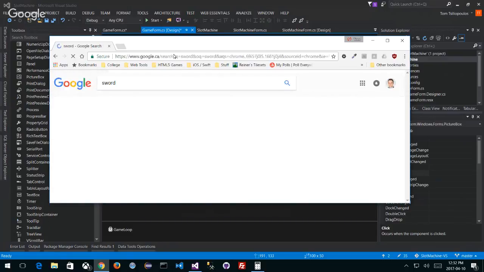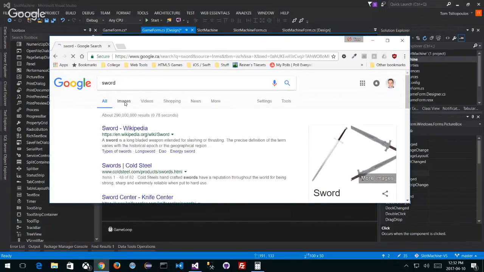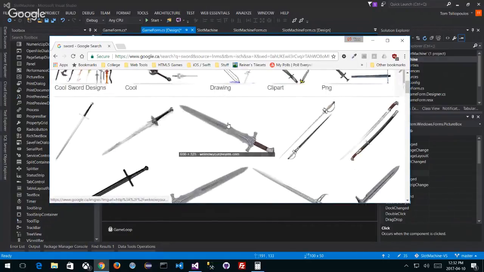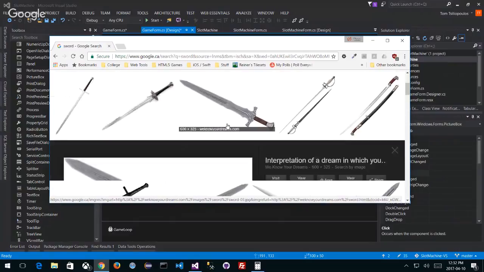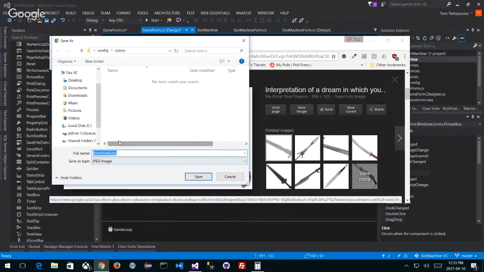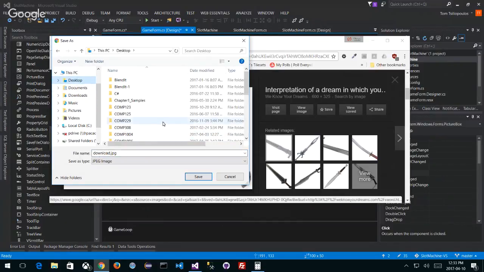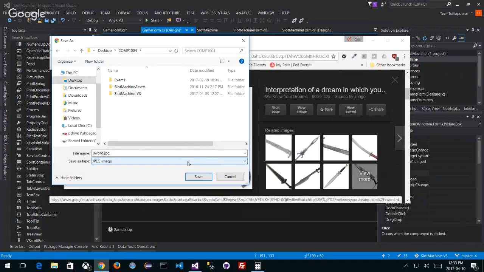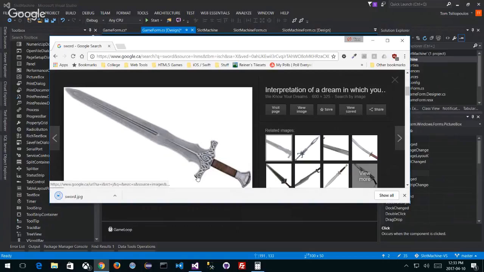Sword of the week. All right, here we go. I want to find a simple image for a sword. I'll use that one. That's a neat sword. Let's save it as an image. We'll put it onto my desktop for now. Actually, I'll call it sword. Let's just put it inside my COMP1004 folder so we don't lose it. Great, I got my sword image.